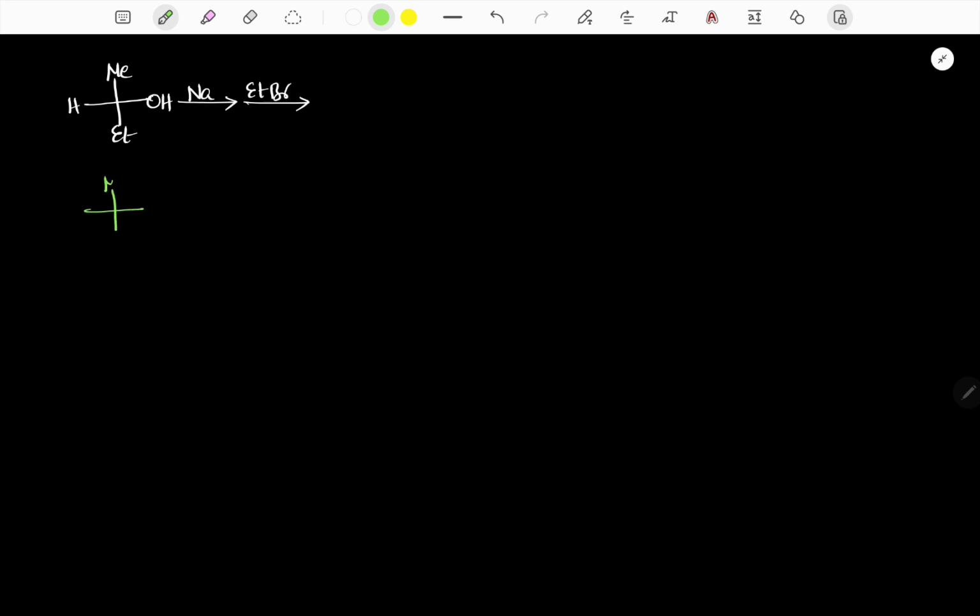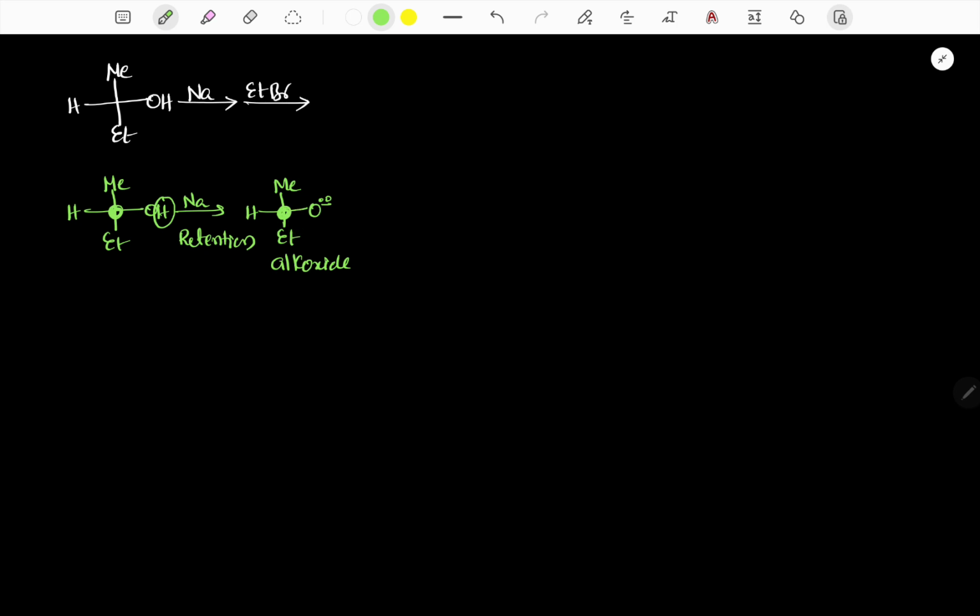Alcohol treated with sodium. When an alcohol is treated with sodium metal, it loses a proton in the form of H2. Now it is an alkoxide. If I observe the stereochemistry of the chiral center, there is retention in configuration.